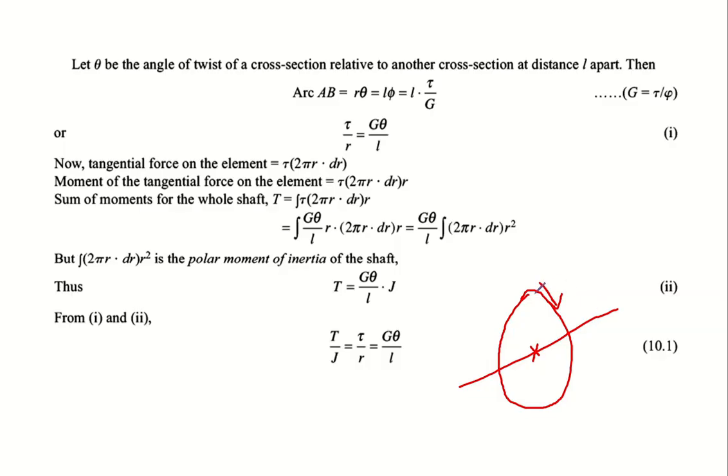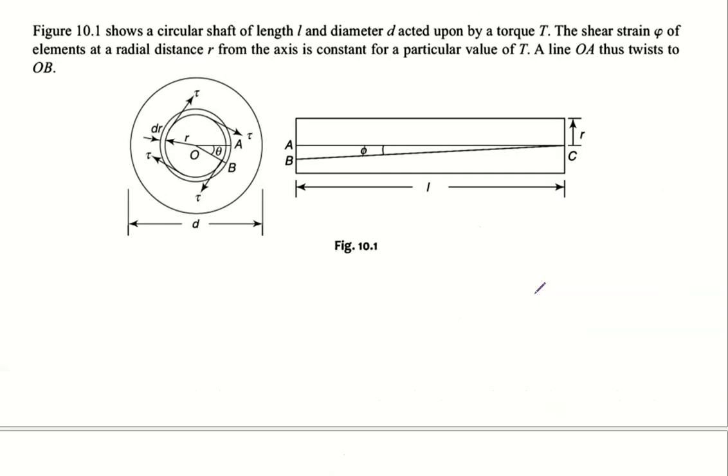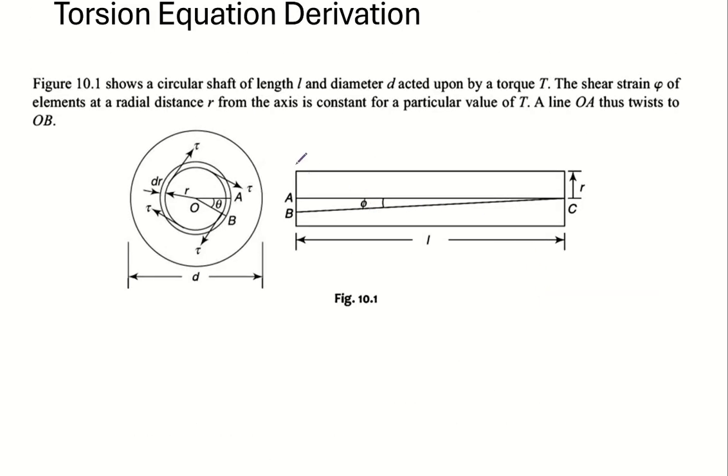From the earlier figure, when I am applying a twisting moment like this, in the introductory class, we have already established that all the cross sections are rotating by some angle theta. So this rotation is taking place about the longitudinal axis.